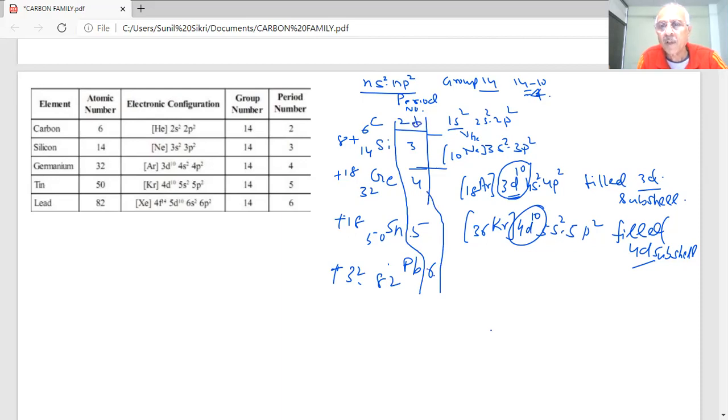So what happens then? Helium, neon, argon, krypton, xenon, student. What is the atomic number of xenon, students? It will be 54.